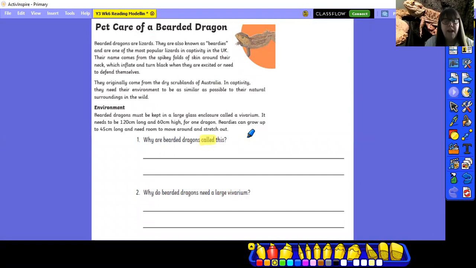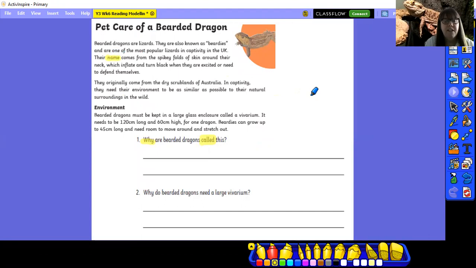Can you find the part that tells us what they're also called? Yes, they're also known as beardies. It doesn't quite tell me why though. My question says, why are the bearded dragons called this? So let's move on. Their name comes from the spiky folds of skin around their neck, which inflate and turn black when they're excited or need to defend themselves. Their name. So I talked about the keywords. We talked called. Keyword was name. I found name here. Their name comes from.